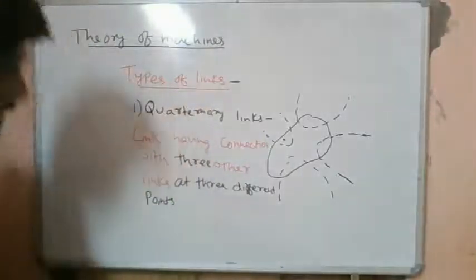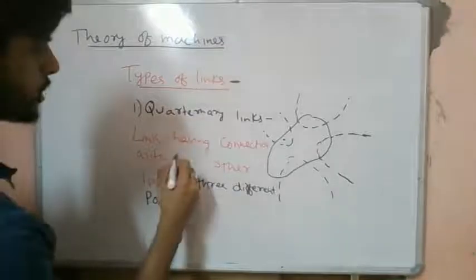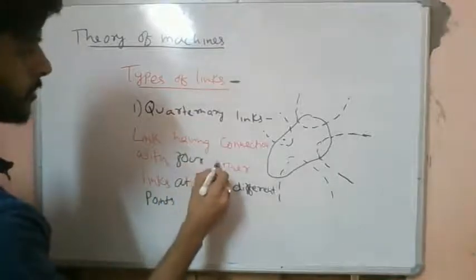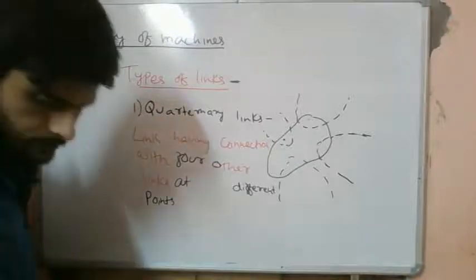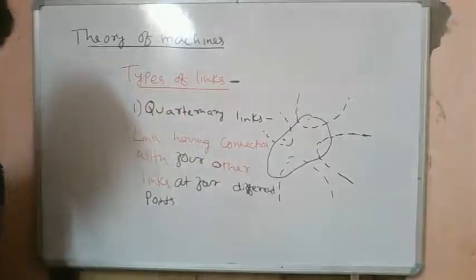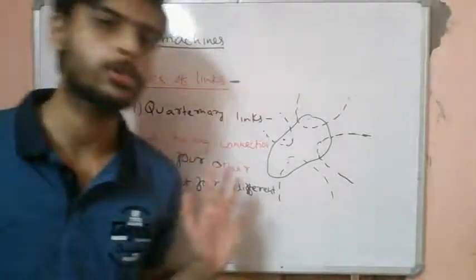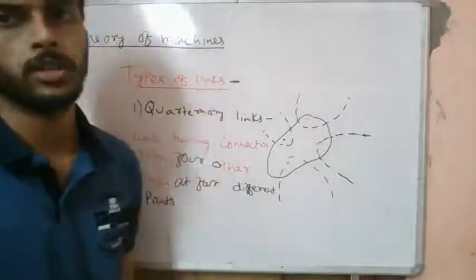A link having connections with four other links at four different points. So if a particular link is connected to four other different links at four different points, then this link will be called a quaternary link.